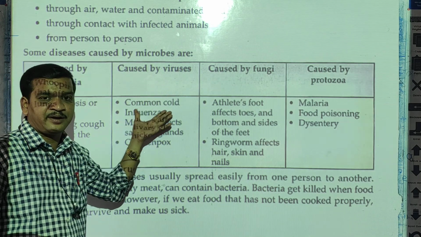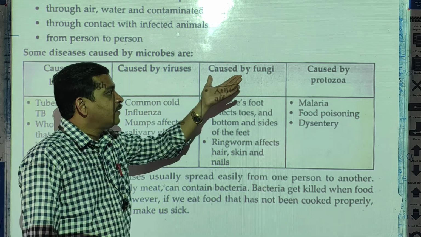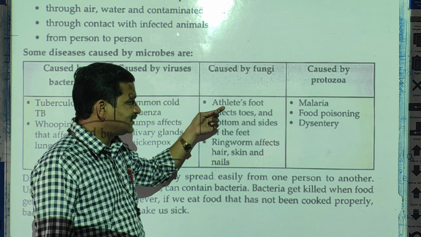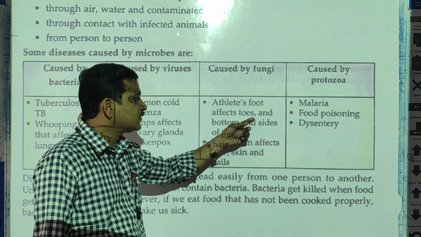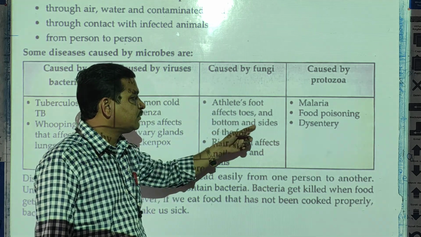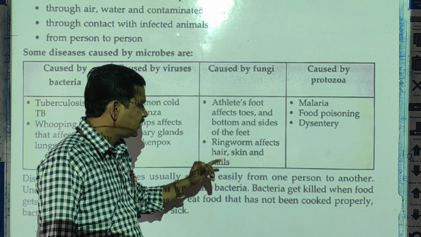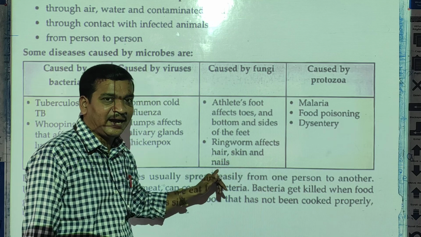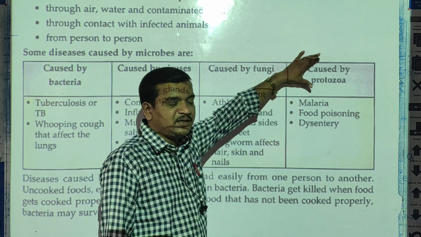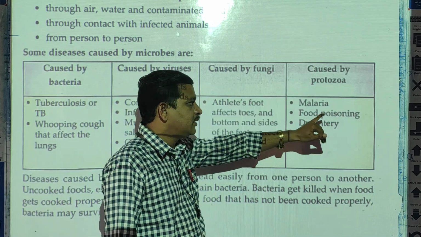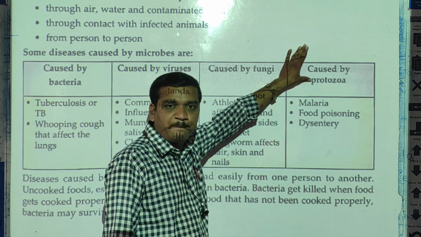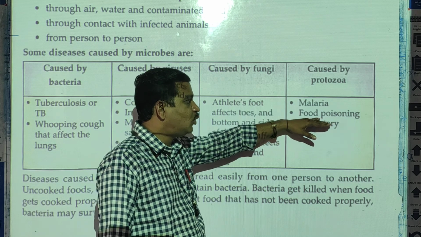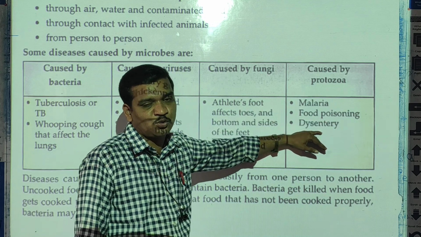Just prepare and memorize their names. Diseases caused by fungi: athlete's foot, which affects the toes and bottom and sides of the feet, and ringworm, which affects the hair, skin and nails. Diseases caused by protozoa: malaria, food poisoning and dysentery, that is loose motion.